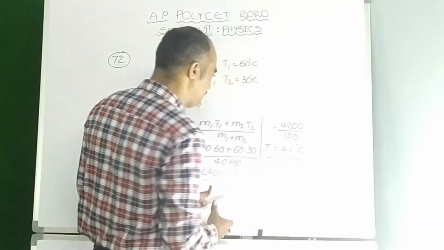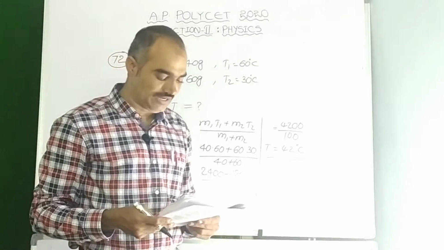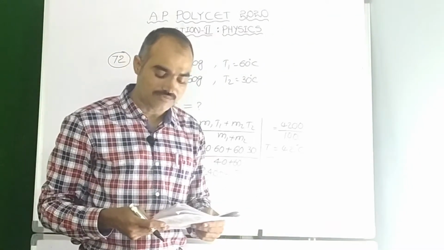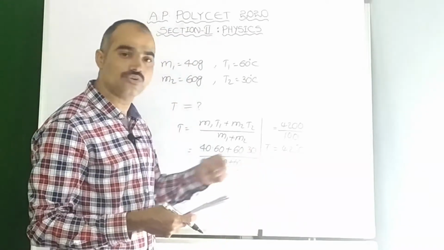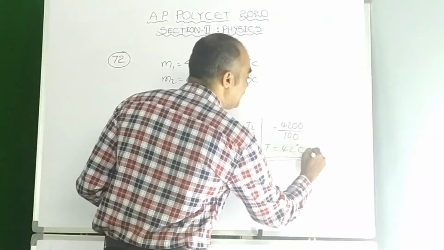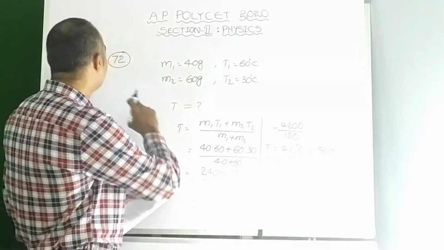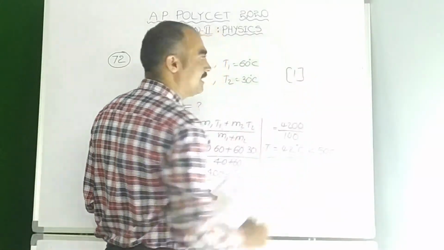Now let us see the option which is suitable. From the options, the first option is less than 50 degrees, the second is greater than 50 degrees, the third is equal to 50 degrees, and the fourth is none of these. Actually 42 is not given here, but don't be confused. From the options, this is strictly less than 50 degrees centigrade. So for question 72, option 1 is the right answer.